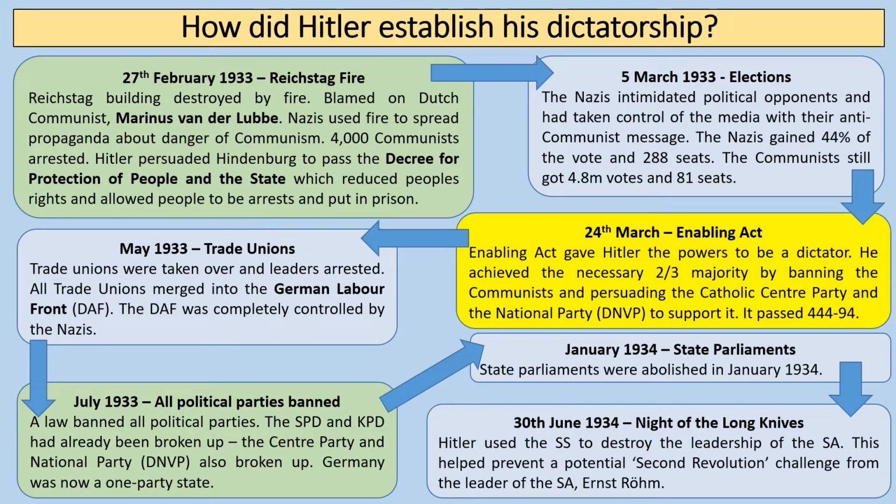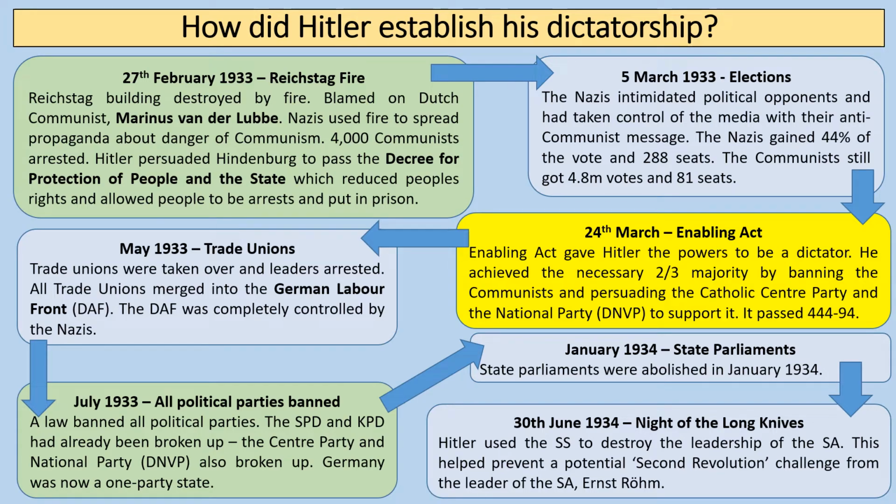in yellow. Now, the Enabling Act gave Hitler the powers to be a dictator, and in order to have these powers, he needed a 2/3 majority within the Reichstag. He achieved this by banning the communists from voting. When the Reichstag re-met, they actually met in an opera house called the Kroll Opera House, because obviously the Reichstag had burnt down. He also managed to persuade the Catholic Centre Party and the National Party, the DNVP, to support the Enabling Act. He made a few concessions to the Catholic Centre Party, and the National Party were kind of on board because they supported Hitler's right-wing policies anyway.